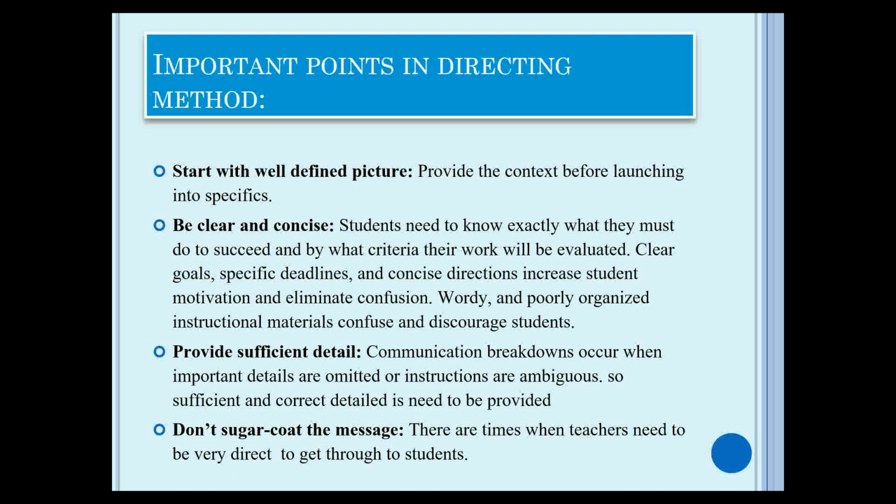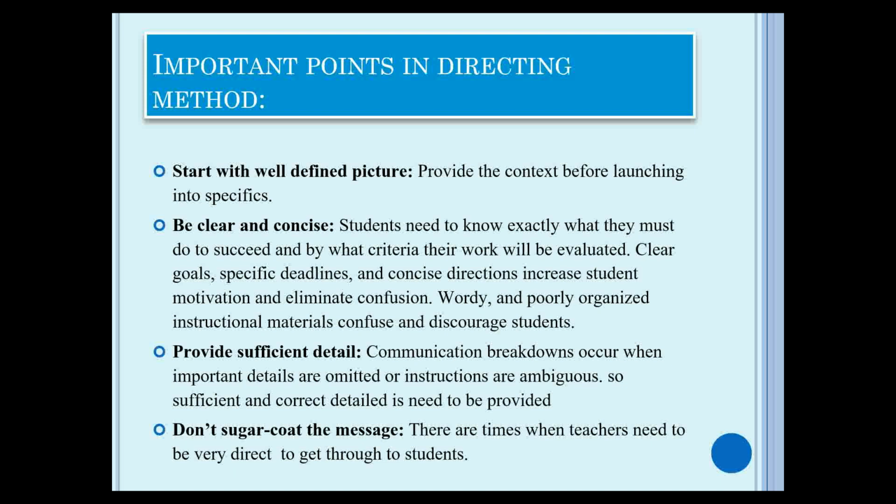Important points in directing method. Start with a well-defined picture. Provide the context before launching into specifics. Be clear and concise. Students need to know exactly what they must do to succeed and by what criteria their work will be evaluated. Clear goals, specific deadlines, and concise direction increase student motivation and eliminate confusion.